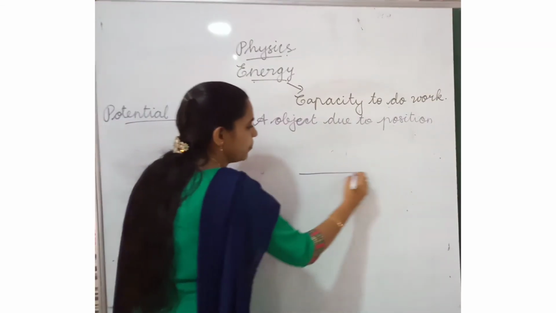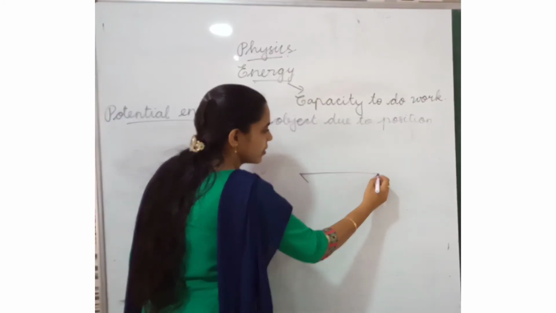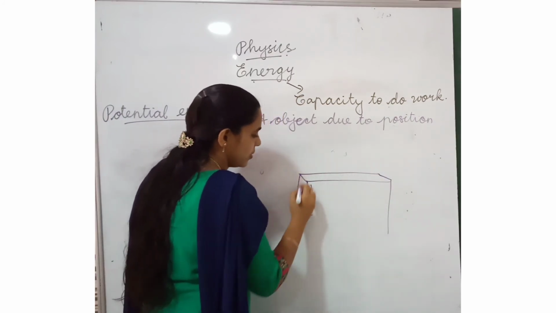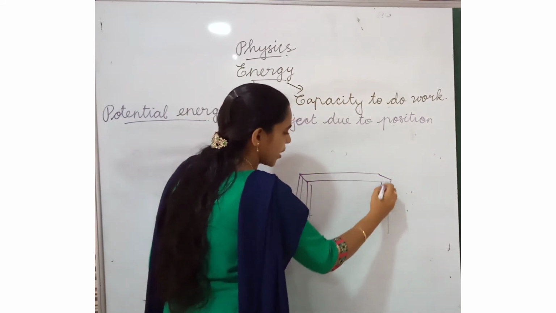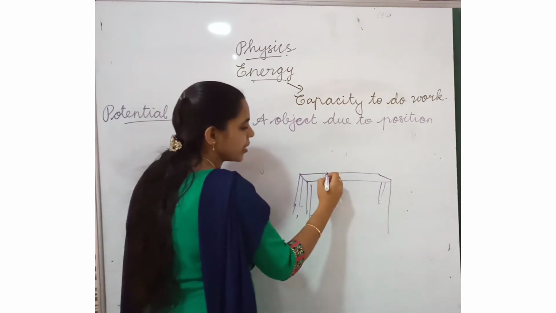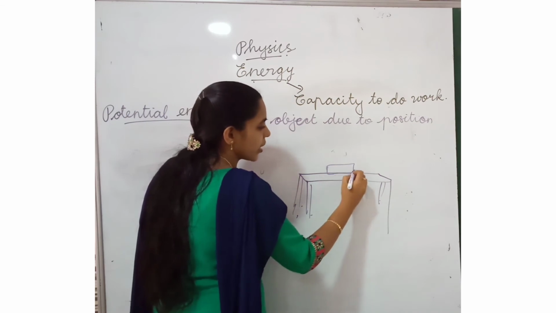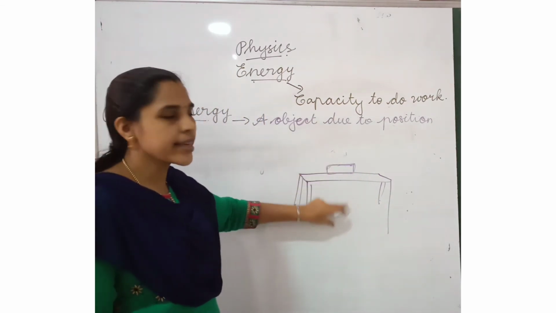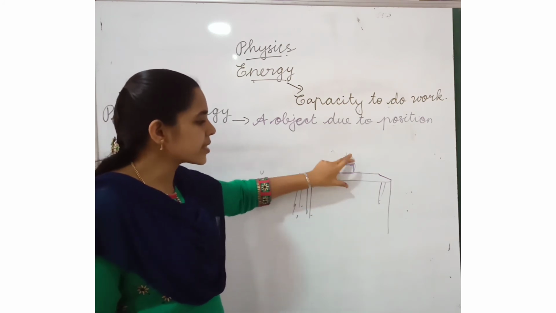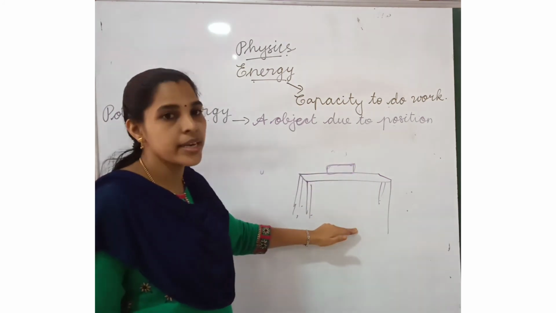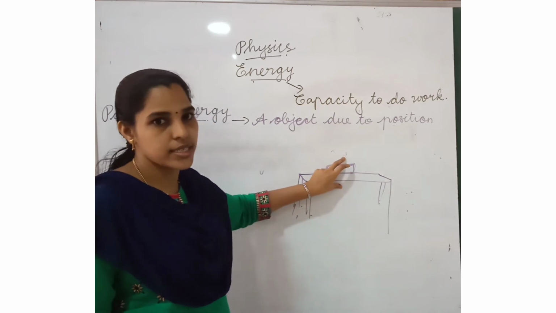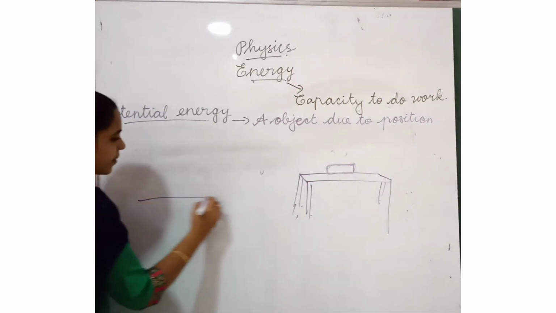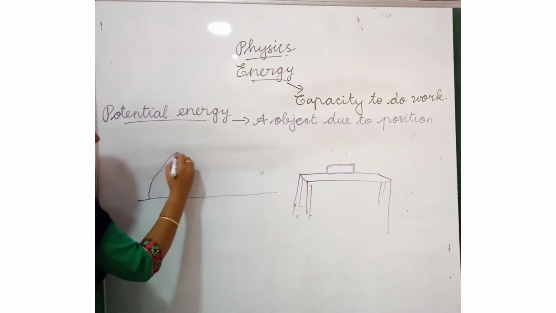For example, listen here. This is the table. On it, one book is there. The book is on the table, a little higher from the ground. The book is at rest. So this is the potential energy. Listen here. This is the mountain.